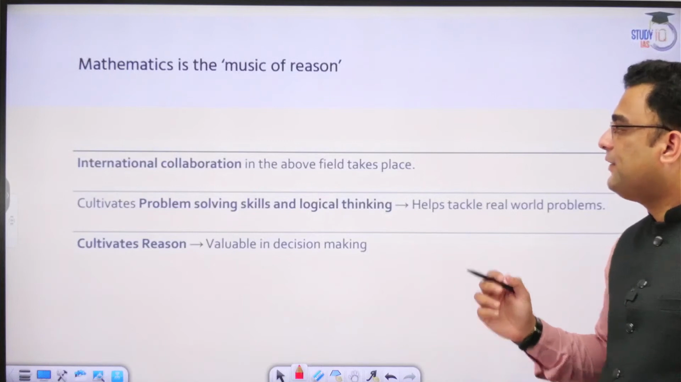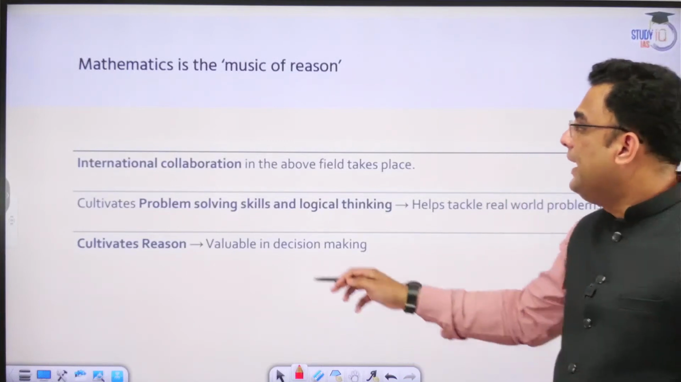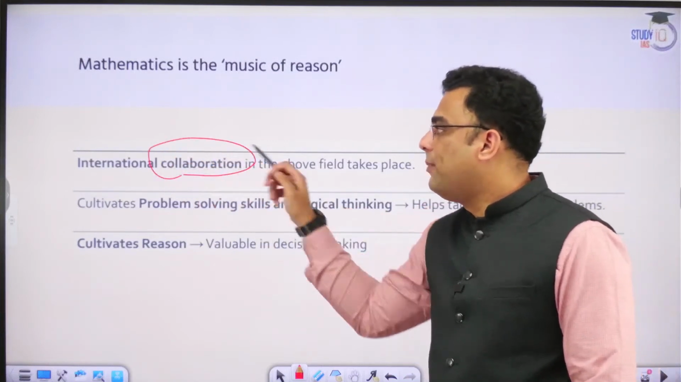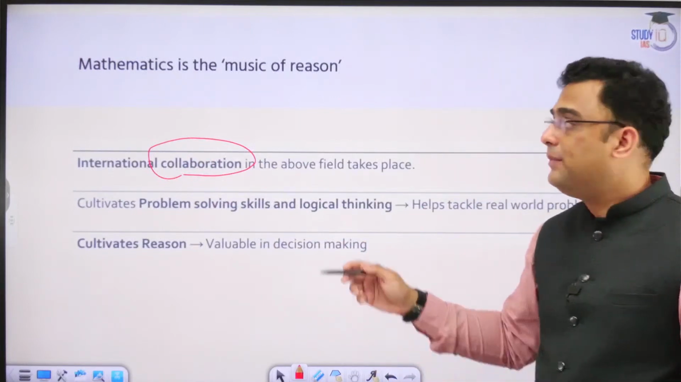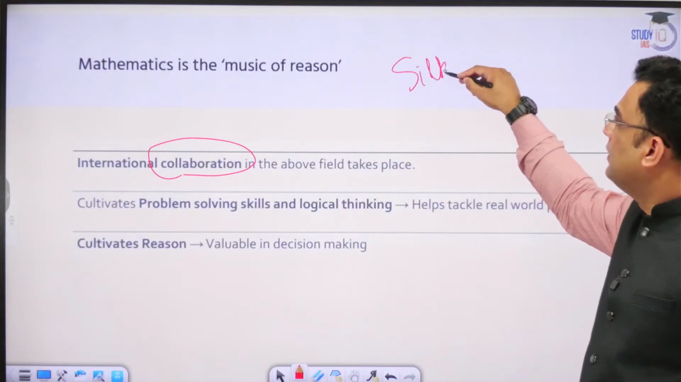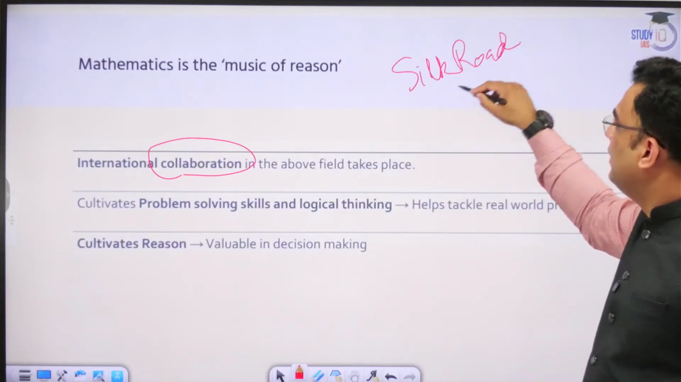So mathematics is the music of reason is what we are seeing. International collaborations are very common in both. A great example is the Silk Road Ensemble.